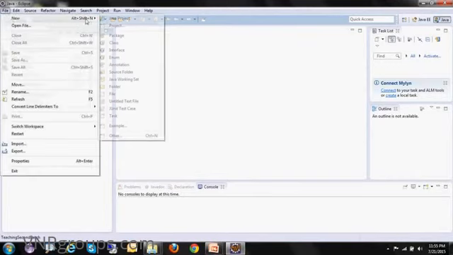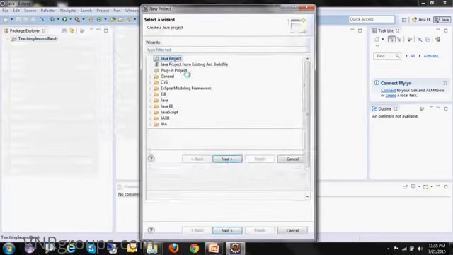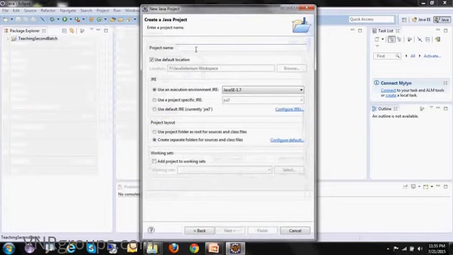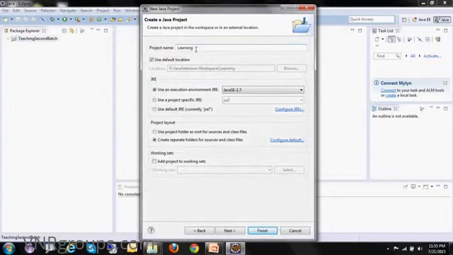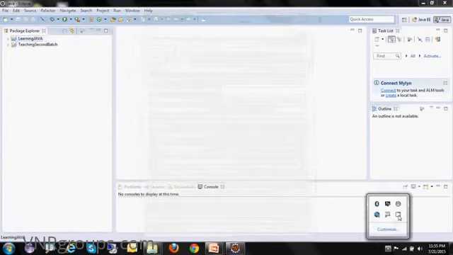So let me create one new project. New project, select Java project, give some logical name. So let me give the name Learning Java. Click next, click finish.